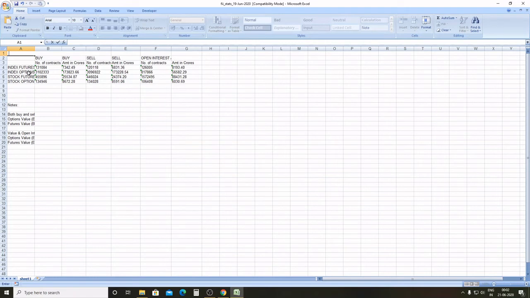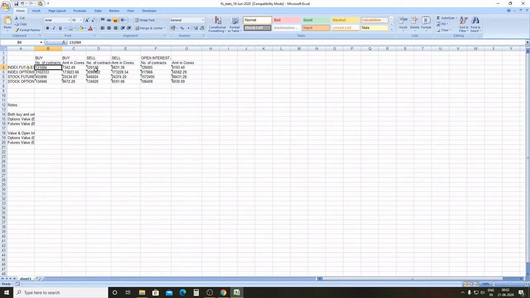Similarly, you can check it with index options. Index options bought can be call or put, and index options sold can be call or put, as these big players avoid holding positions overnight. You can see that they bought 1,31,000, they could have held all, but they sold 1,20,000 and only held around 10,000.